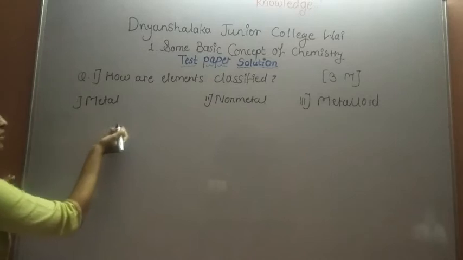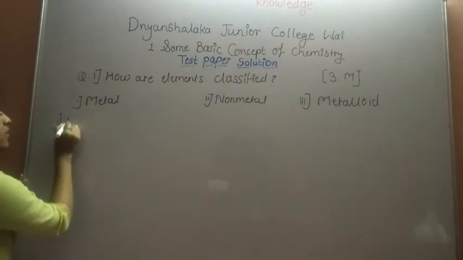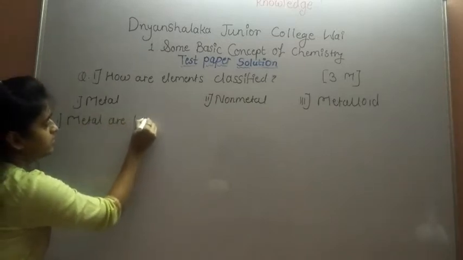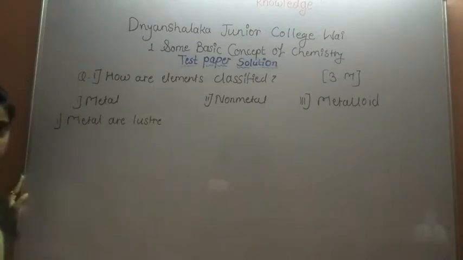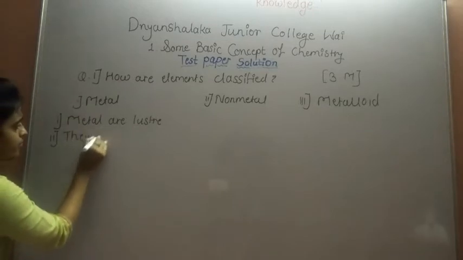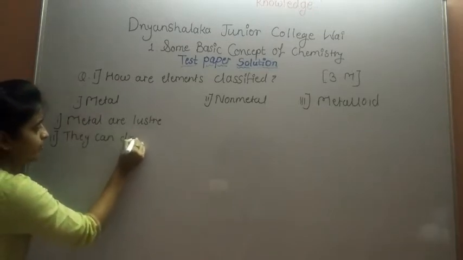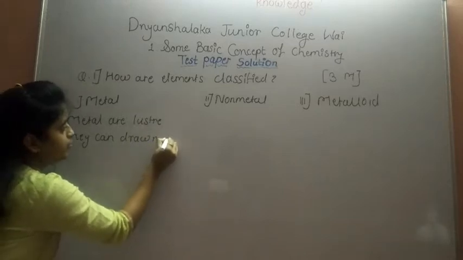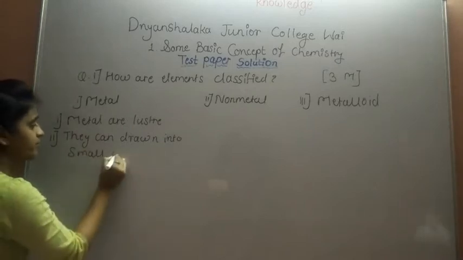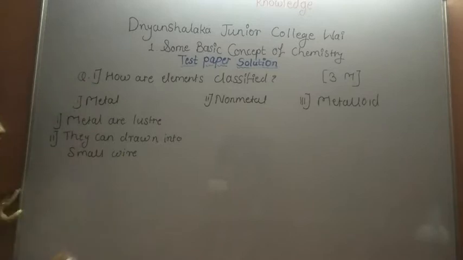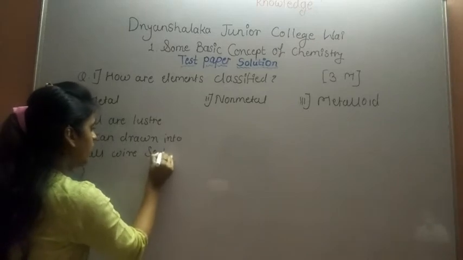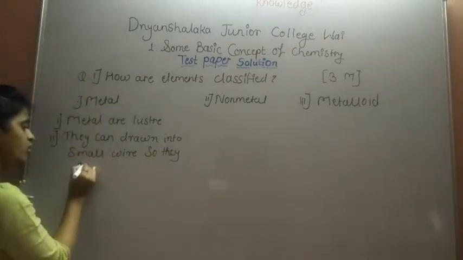So in this metal, first property is metal are luster. Luster means shiny appearance. And they can be drawn into small wire. They can be drawn into small wire. So they are called as ductile.